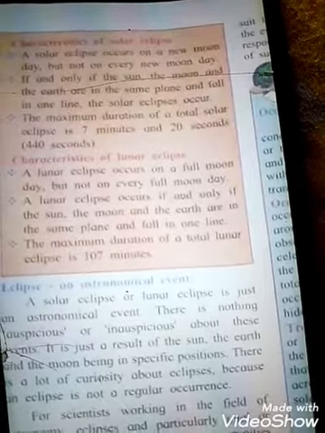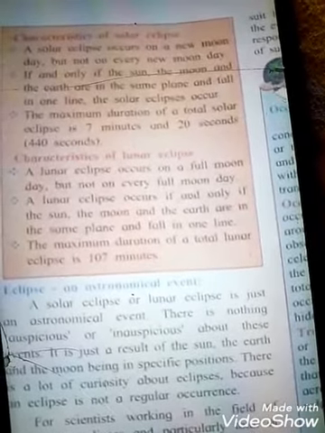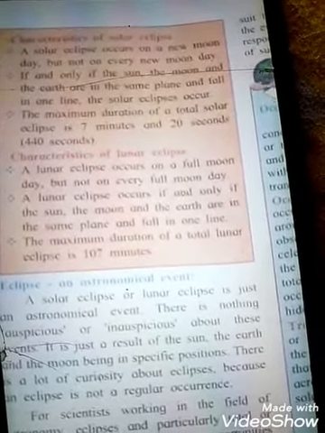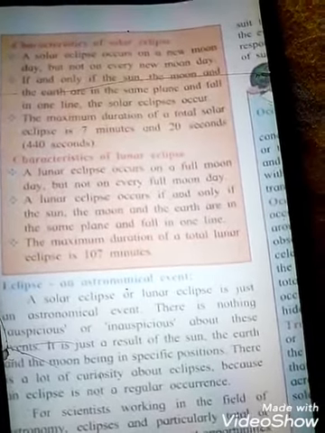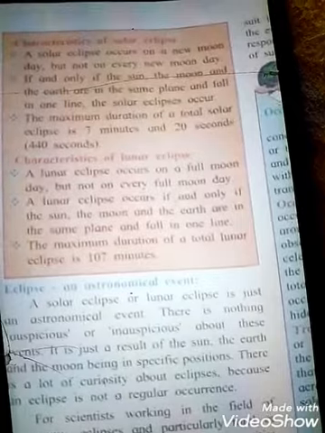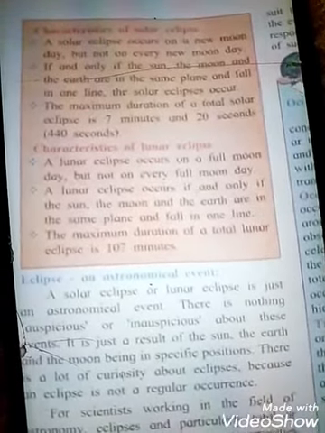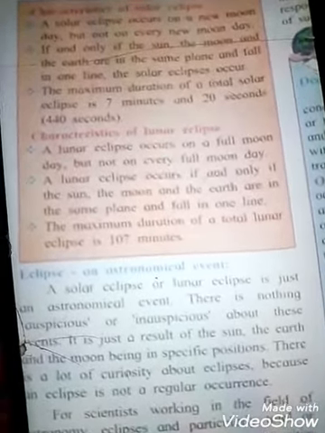Now the maximum duration of a total lunar eclipse is 107 minutes. That is also very important. Means the maximum duration of a total lunar eclipse is how much? 107 minutes. That is also very important.